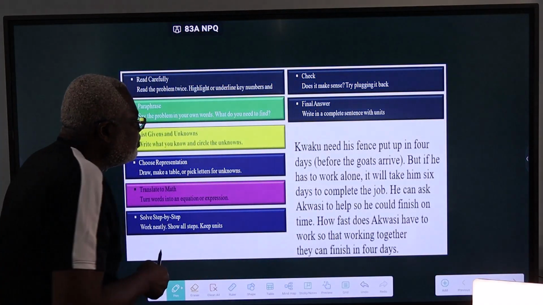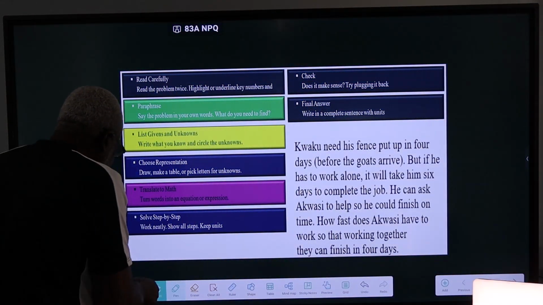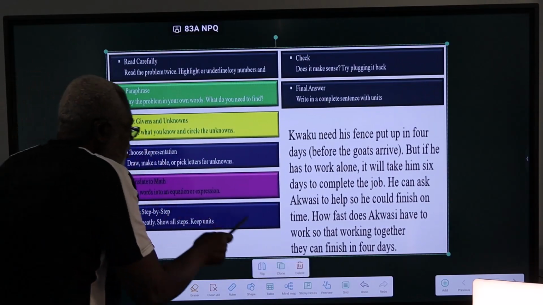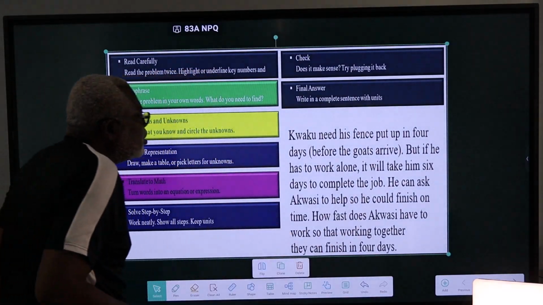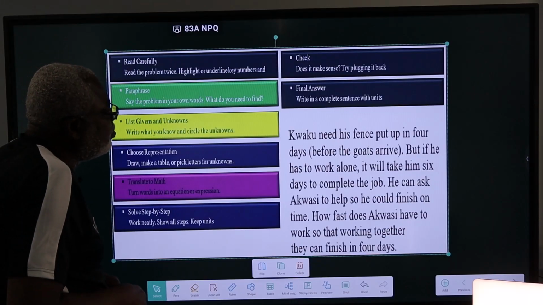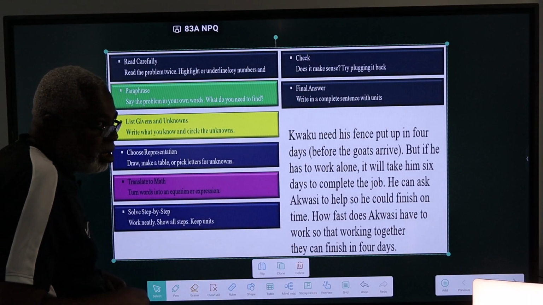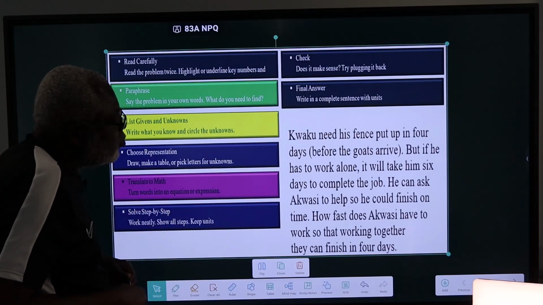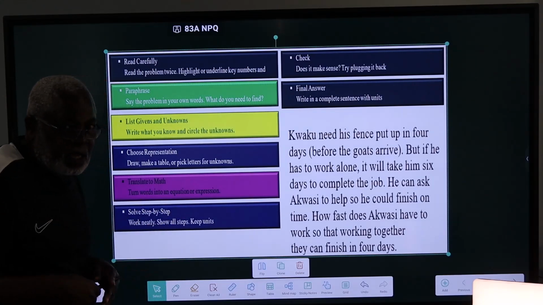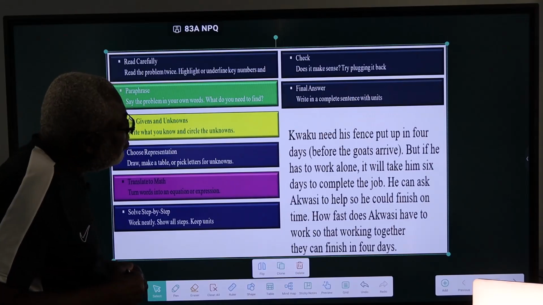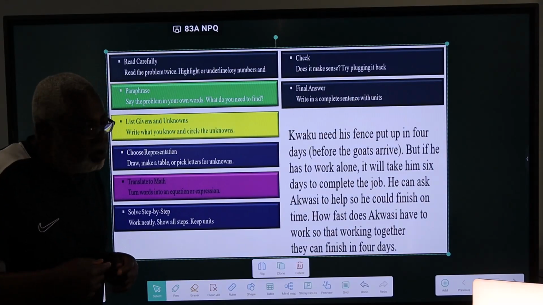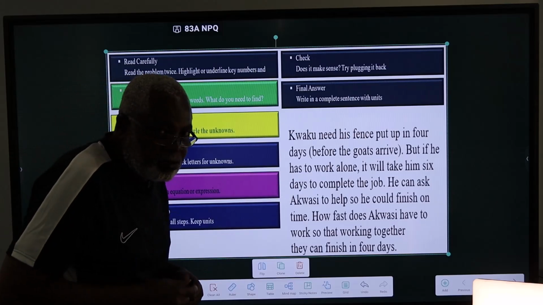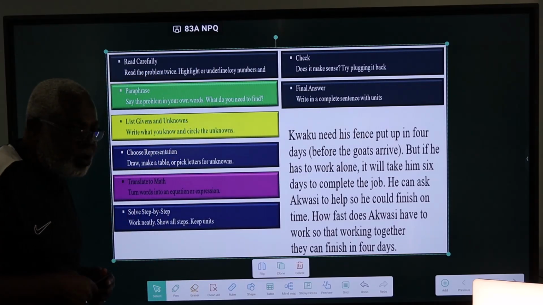This is the problem here. It says somebody called Kweku. Let me read the problem. Kweku needs his fence put up in 4 days. This young man, Kweku, has to put up a fence, and he has to finish in 4 days. But if he tries to work on his own, it will take him 6 days, which means that he cannot finish the job on time. So he has to call in a friend.